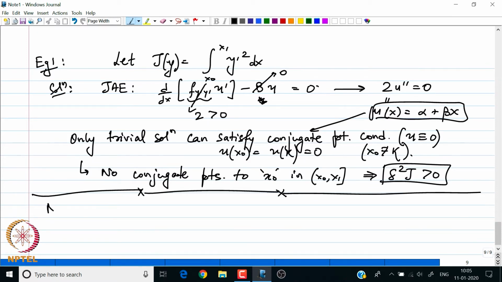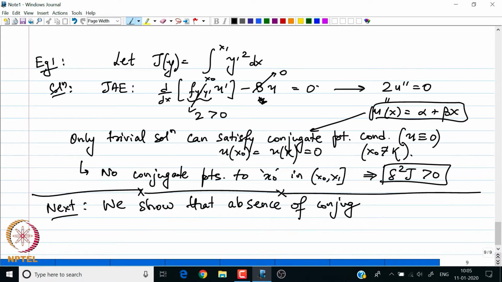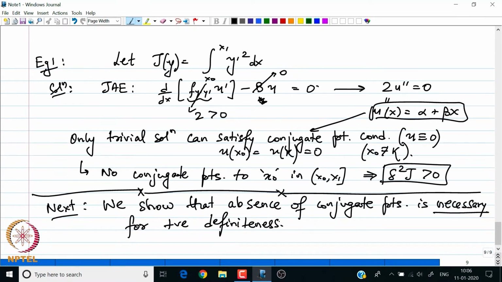So we will next show that the absence of conjugate points is also a necessary condition for positive definiteness, right. So the absence of conjugate points is going to serve as the necessary condition as well.